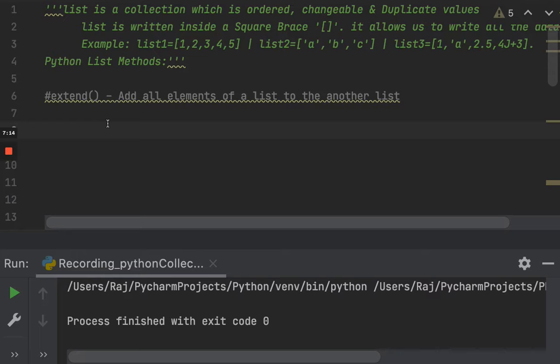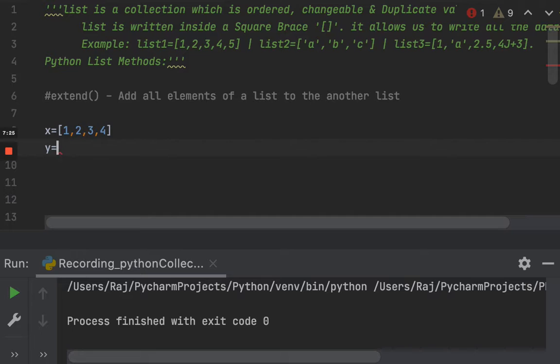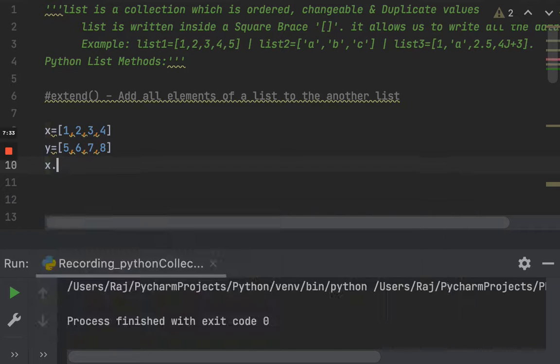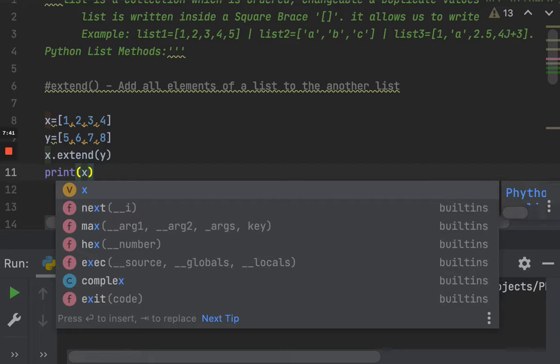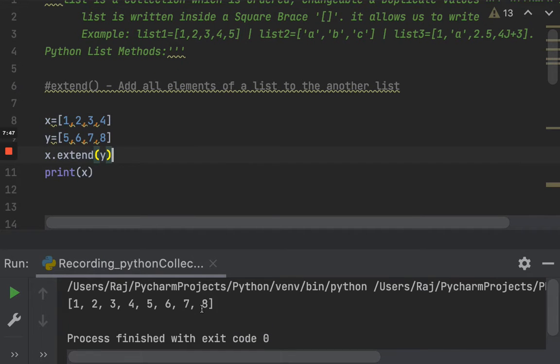Extend adds all the elements of one list to another list. So let's say you have x is equal to 1, 2, 3, 4, and y is equal to 5, 6, 7, 8. If you wanted to join these two lists into one, you can use x dot extend of y. When you execute the print statement, you can see the output: you have got the complete two lists inside one list. So this is extend.